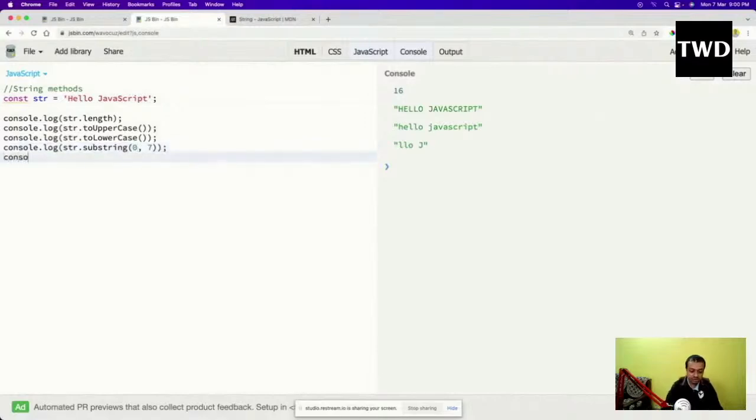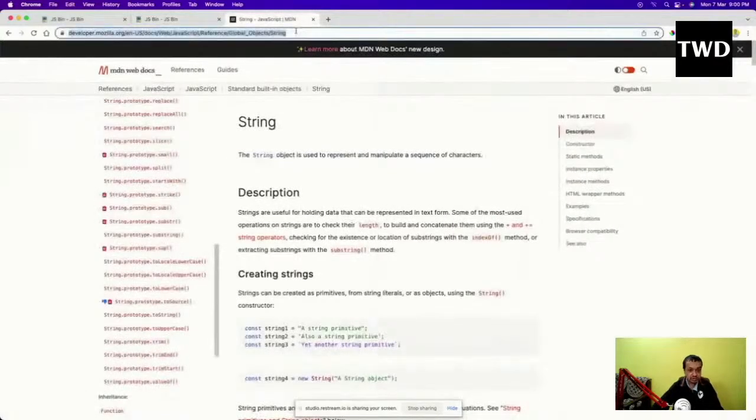Okay, so now console.log of the last thing which you are going to see here, and you should refer to this completely. Okay, so this is there.